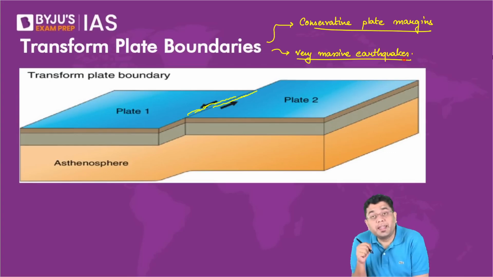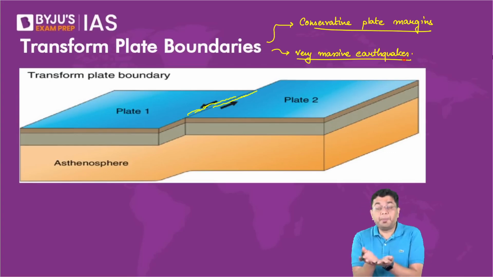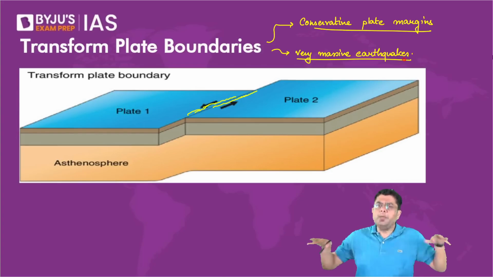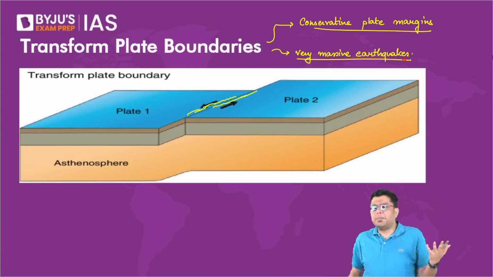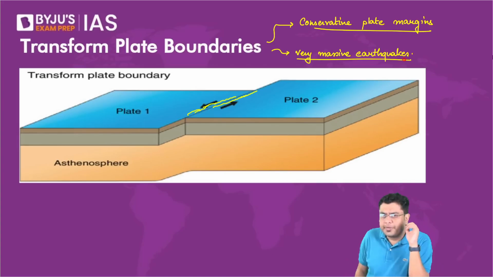By the way, even in the case of divergent plates, when the plates are trying to move away from each other, there also you experience earthquakes. But because the plates are already moving away, there is not that much factor of resistance involved. So that is why the earthquakes observed across the divergent plates are slightly moderate in terms of their magnitude. Whereas across convergent plates and transform plates, the earthquakes which occur are very, very strong. Okay, so that is the difference.